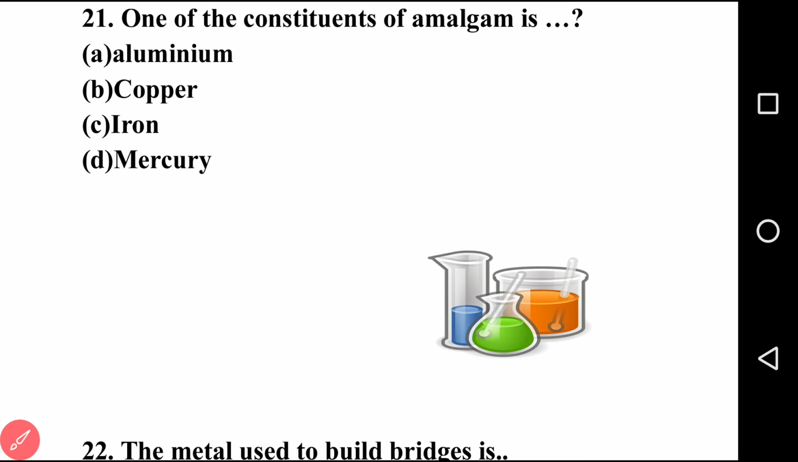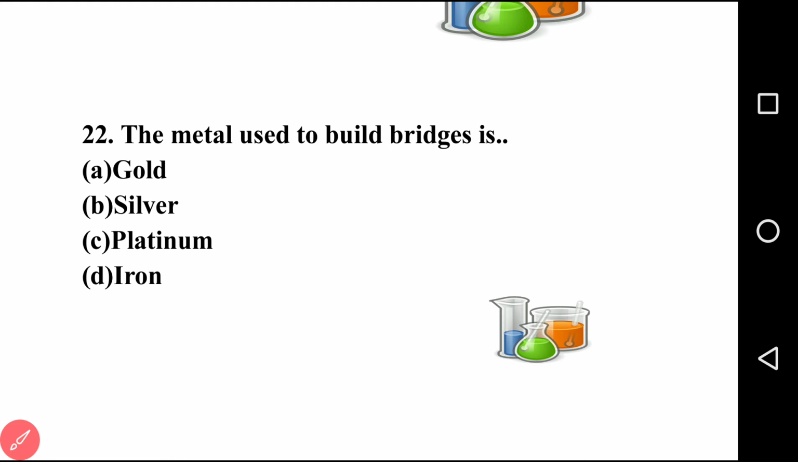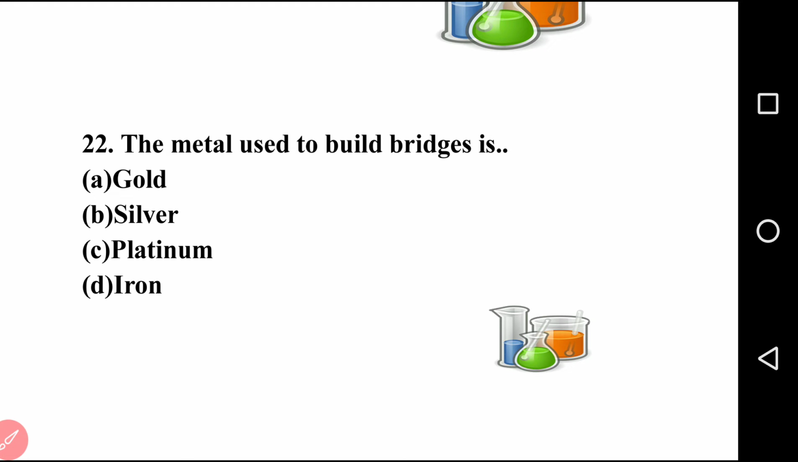Going to the next question, that is question number 22. The metal used to build bridges is dash. First option gold, second is silver, third is platinum, fourth is iron. Very easy question. I hope you solved this question. So the right answer is option D, that is iron. Iron is an important metal which is used to construct many things such as bridges, houses, walls, etc. So the question number 22 answer is option D.